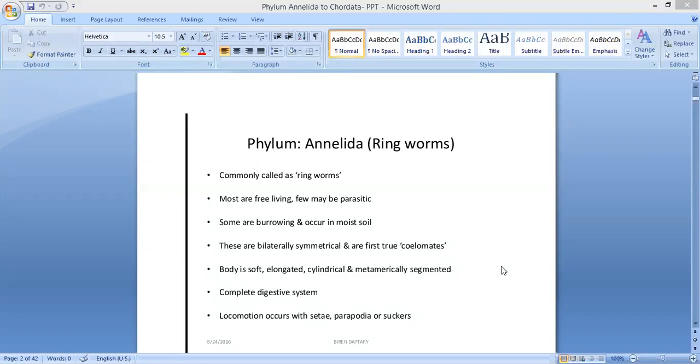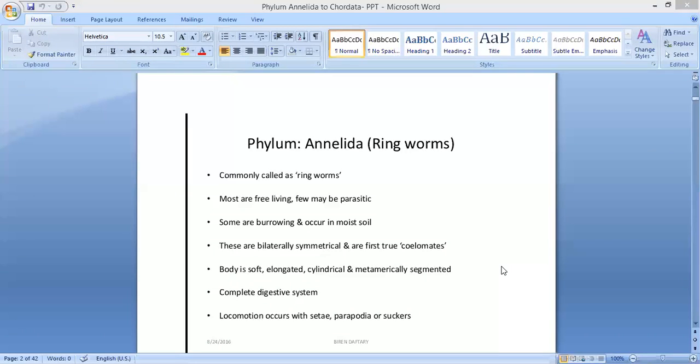Most are free living, but few are parasitic. Parasitic means living in other organisms and taking nourishment from that organism. Clear? Some are burrowing and occur in moist soil. They make burrows and stay in moist soil.